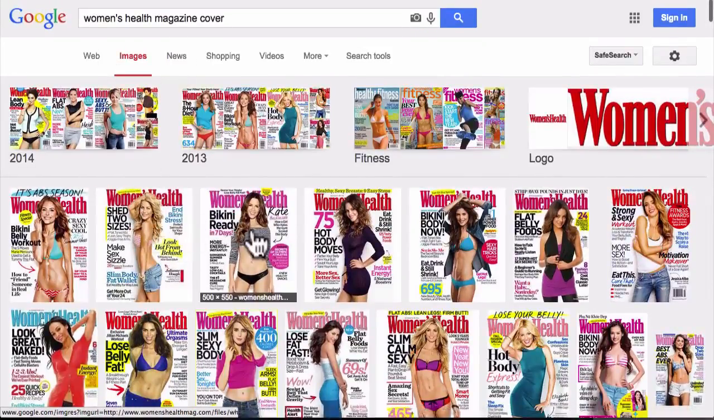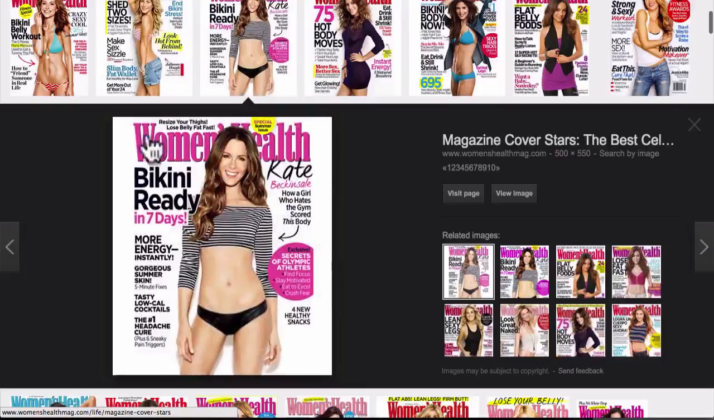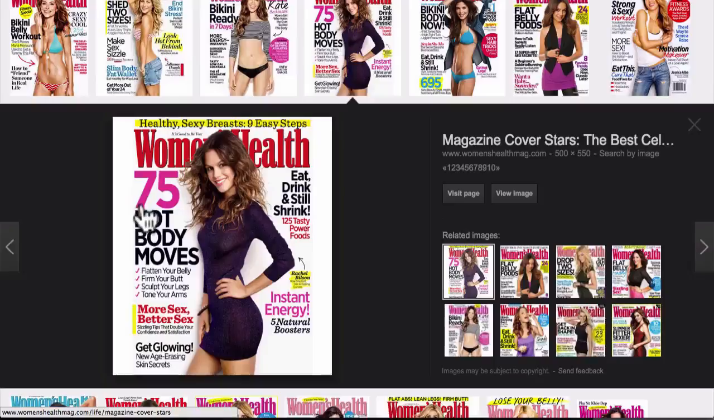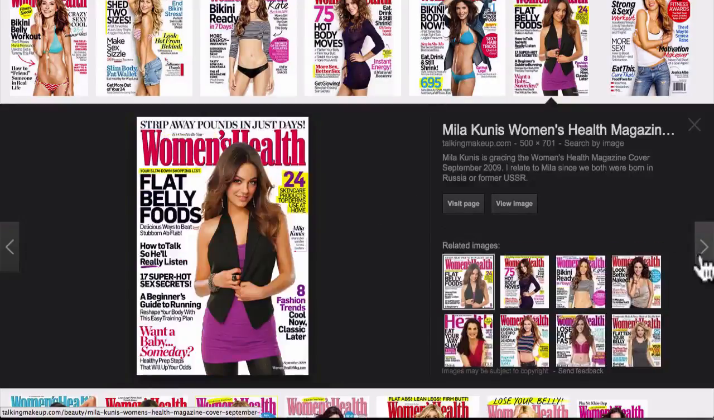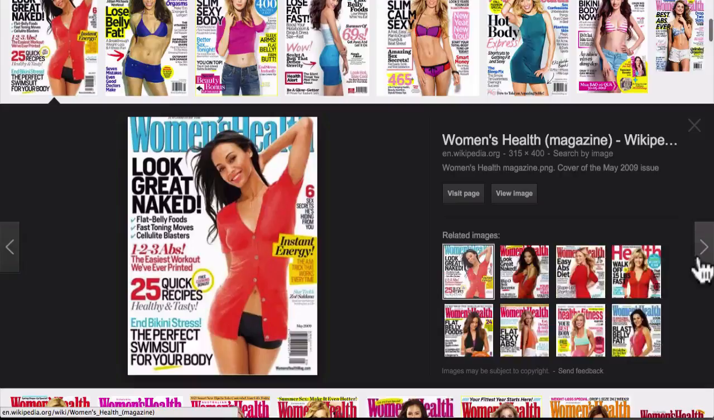So, and you can just look around, look at these headlines. Bikini ready in 7 days. So if I was in the weight loss niche, that right there would be a heck of a headline, right? Or 75 hot body moves. Look, bikini body now. Eat, drink, and still shrink. The #1 superpower food. Flat belly foods. 17 super hot sex secrets. So do you see where you could really just look around at these and get ideas from it? Look great naked. 1, 2, 3 abs.